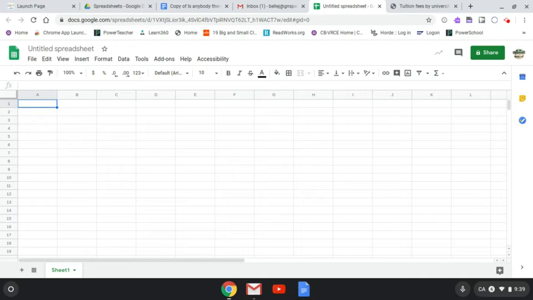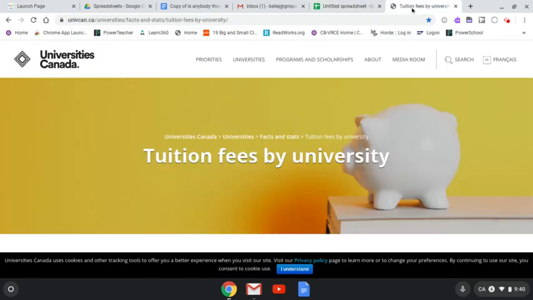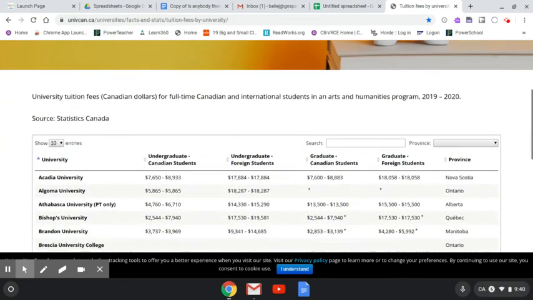So the link there that goes to the tuition fees for universities in Canada, you should open that up now as well. So what we're going to be doing is entering in the data for tuition fees for universities, but we're just going to be doing the ones in Atlantic Canada. So open up that website on tuition fees, and we're going to make a little change to this website.